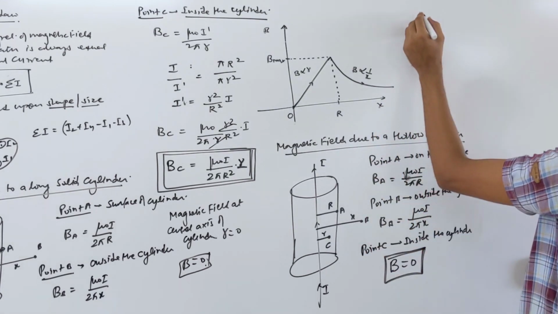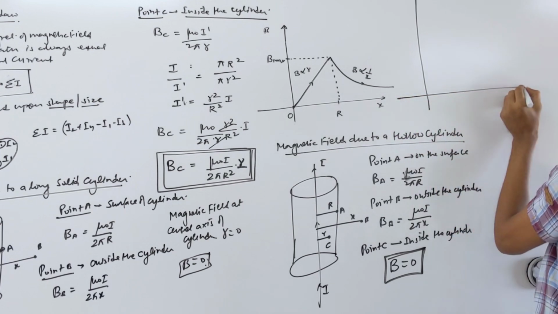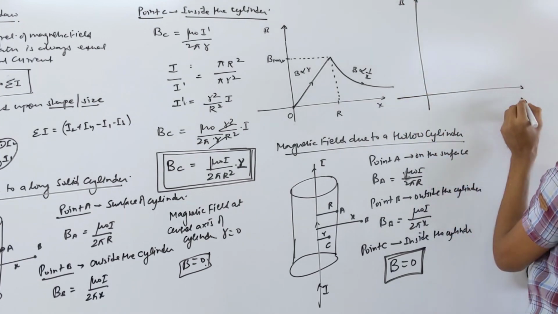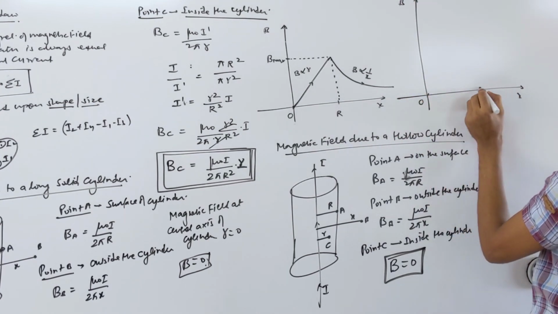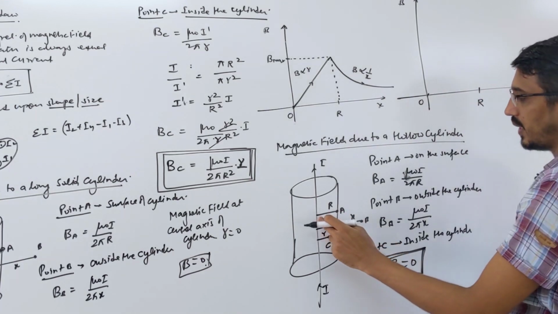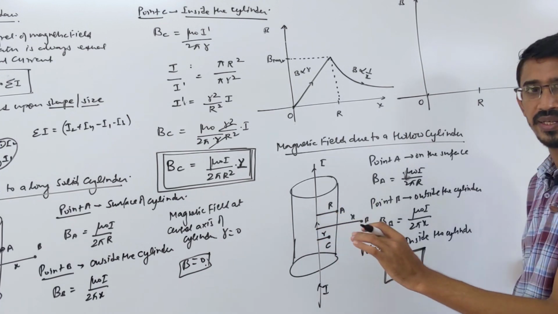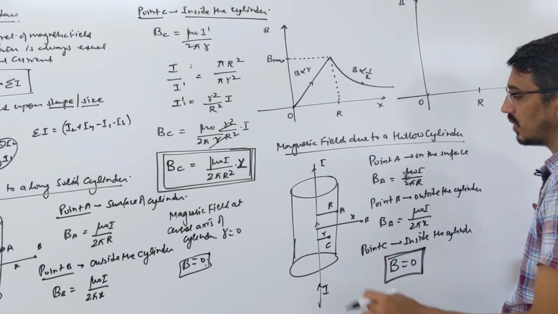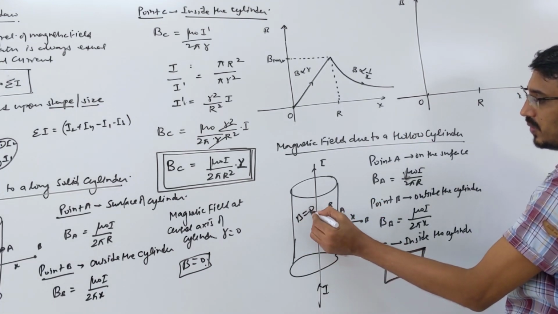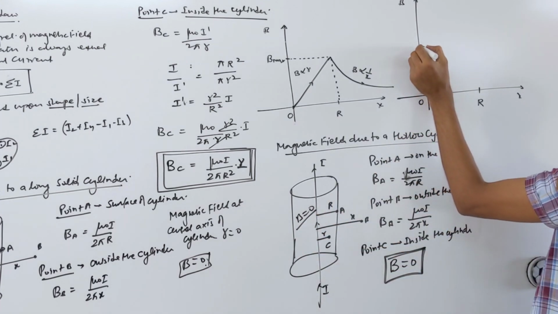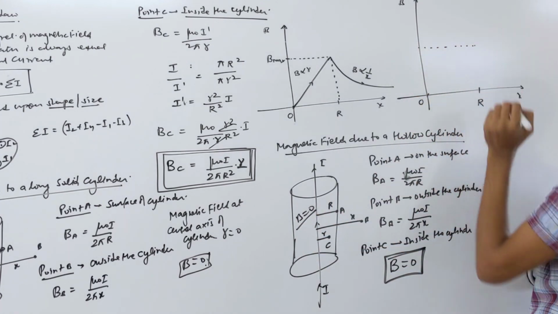Suppose you want to draw the graph for this. How does the graph look for hollow? This is the magnetic field, this is the distance, this is the center O, and this is the surface R. From the center to the surface there is no magnetic field inside a hollow cylinder. We are talking about a very thin hollow cylinder. So B is 0 inside this, and from the center to the surface there is no graph.